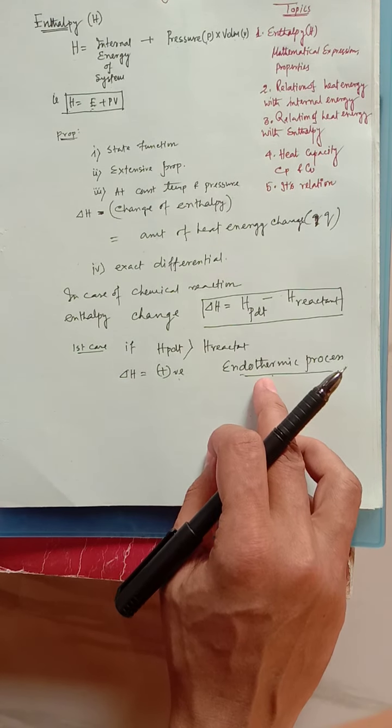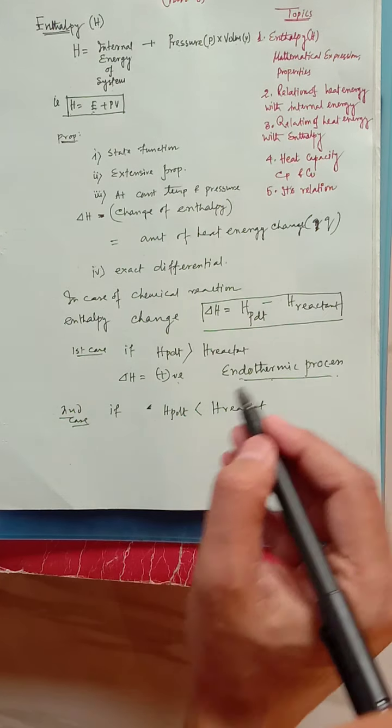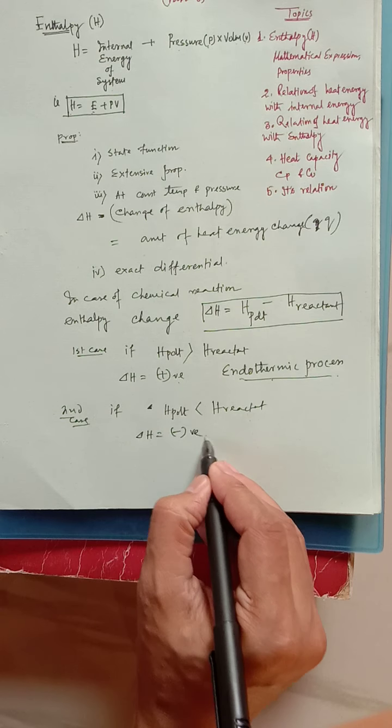Now the second case: if H product is less than H of reactant, so the reactant value is higher in that case. Mathematically, delta H will be negative.